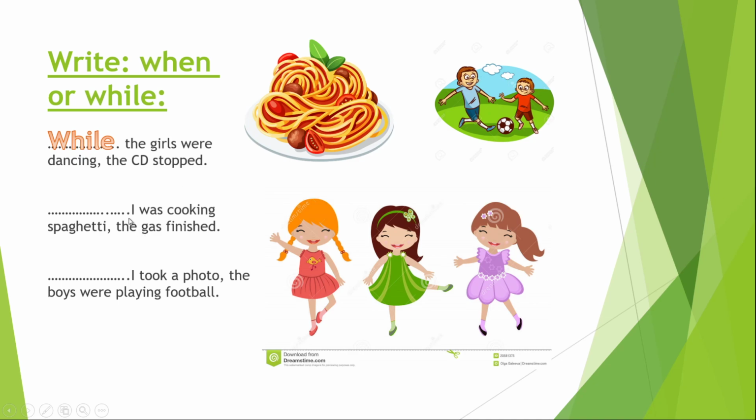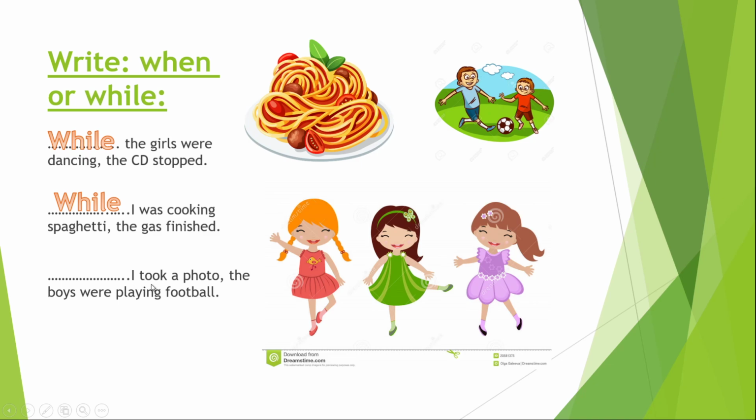Let's see the second one. I was cooking spaghetti. The first sentence has ing. It's past continuous, so I will use while. While I was cooking spaghetti, the gas finished. The last sentence, I took a photo.